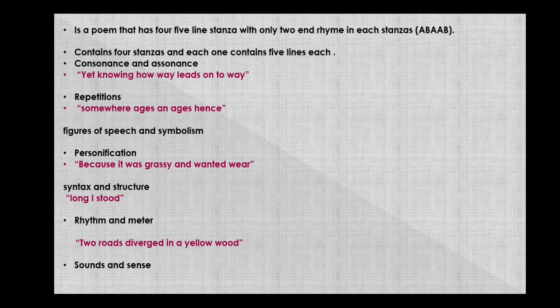Rhythm and meter, there is a similar syllable pattern throughout the poem. For example, the first line in each stanza has 9 syllables. Sounds and sense. The rhymes are end rhymes. Perfect rhymes are lay and way. Slant rhymes are both and undergrowth.